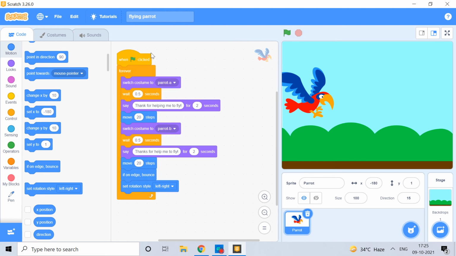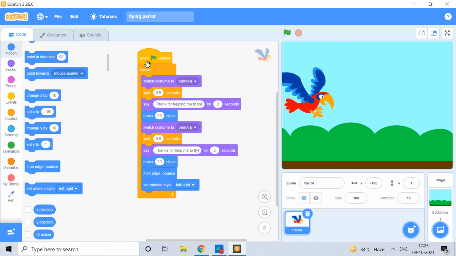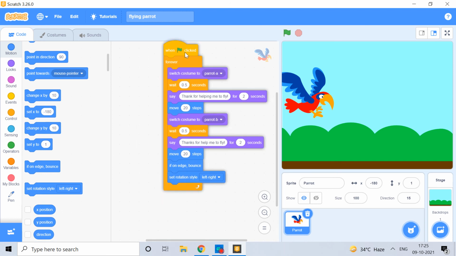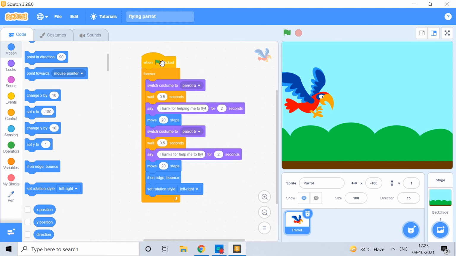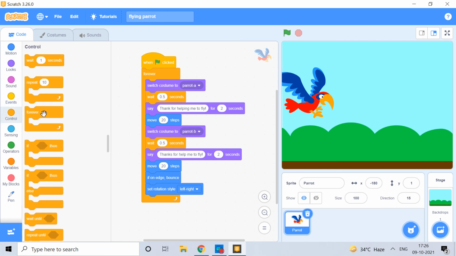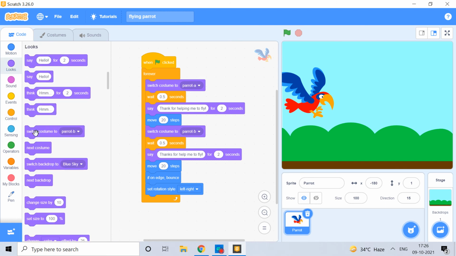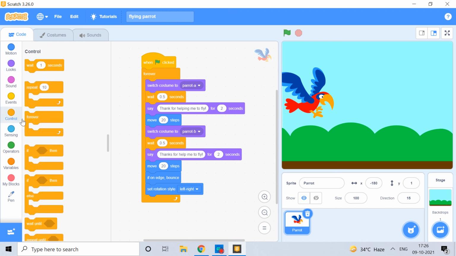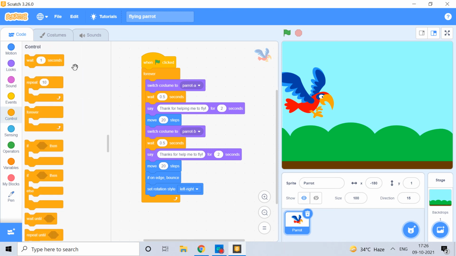So this is the script here, you can see all of it. These are the two functions, or you can say two projects, that I have made. You can find when flag clicked in the events blocks, then forever in the control blocks, then switch costume to parrot A in the looks, and then wait 0.5 seconds. You can change it here.